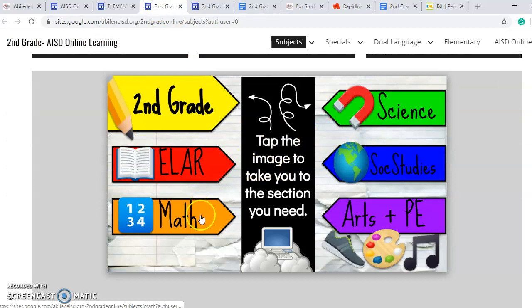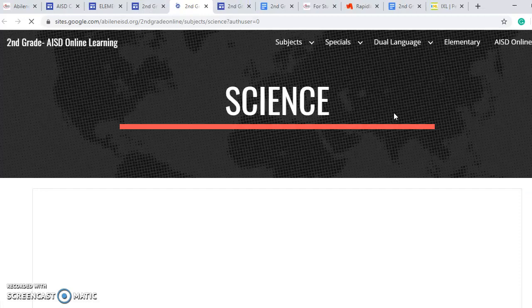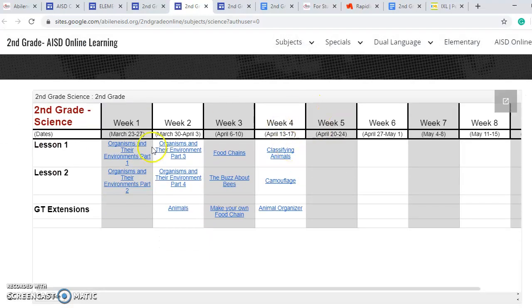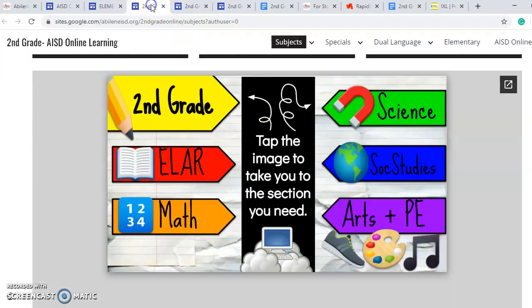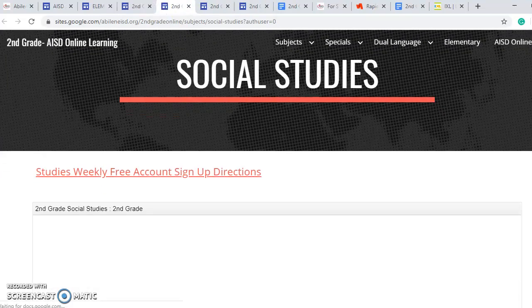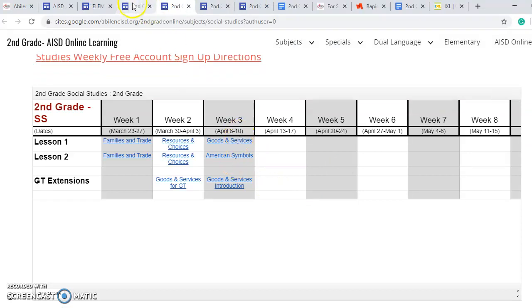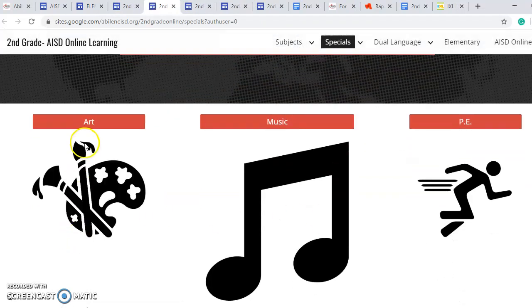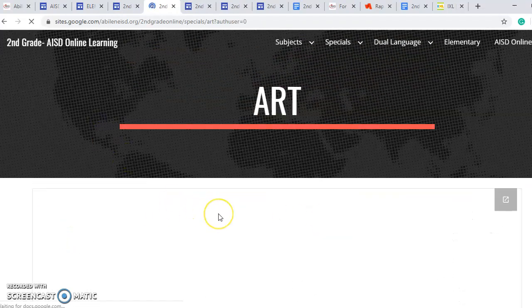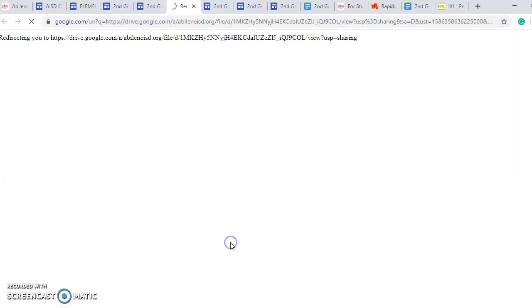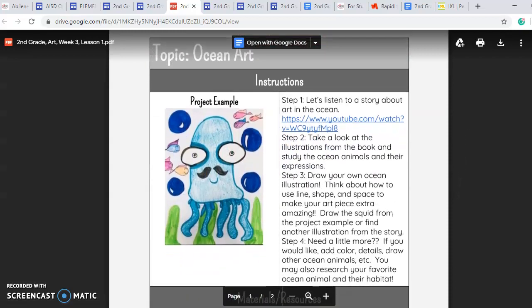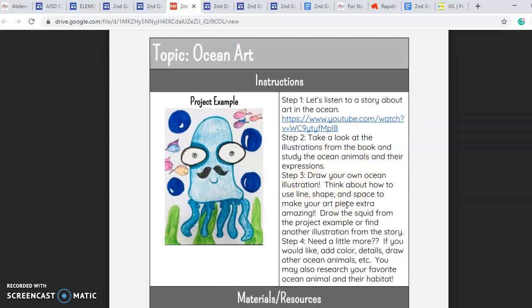English and math have 5 lessons per week for you to complete. Science has 2 lessons per week for you to complete. And social studies also has 2 lessons per week for you to complete. Art, PE, and music have lessons also. Art has 1 lesson per week, and they're really cool. Once you click on an art lesson, it will give you a click to hear a story, and then you can do a drawing to go along with the story. And you could even write a story to go along with what you're doing.